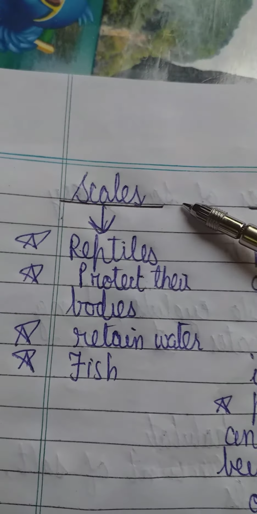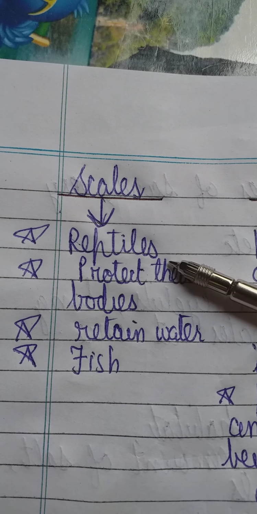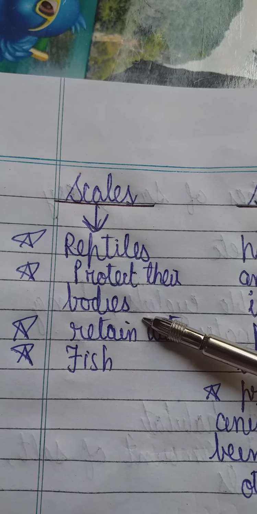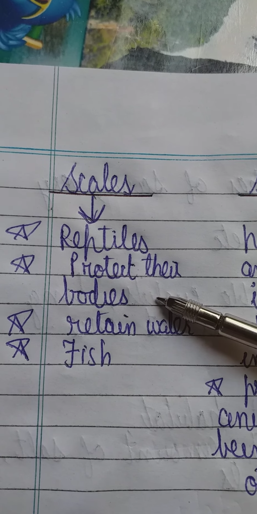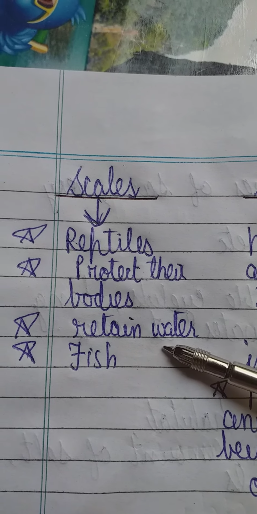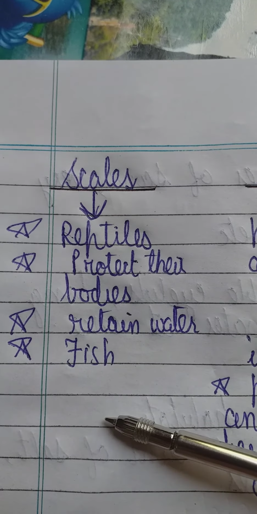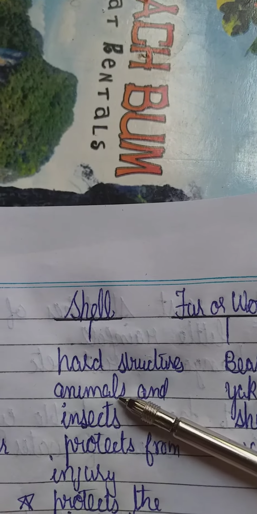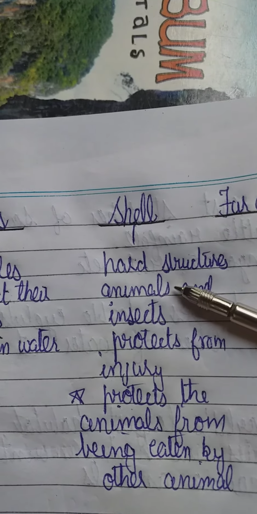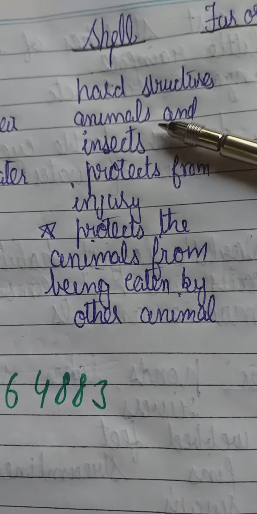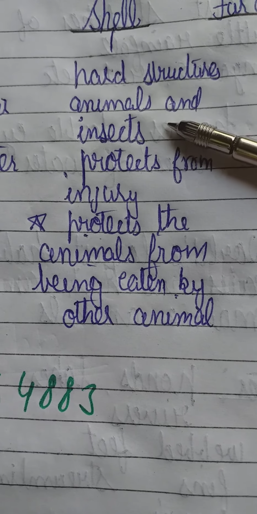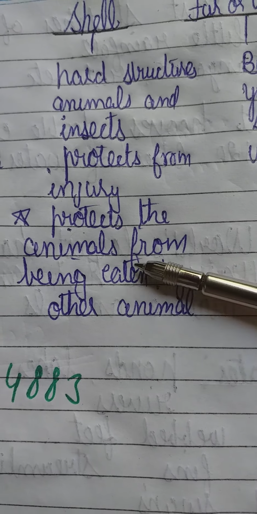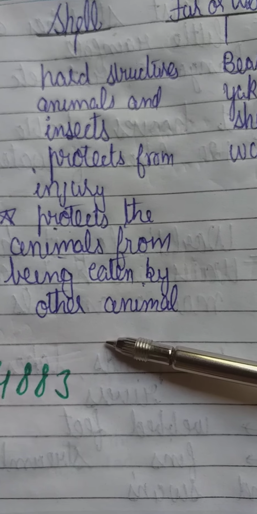Scales are mostly present in reptiles like snakes, crocodiles, and lizards. The scales protect the body of the organism, and they also help to retain water. Scales are mostly present in reptiles, and fish also have scales on their body. Now the next type of body covering is the shell. What is a shell? It is the hard structure that some animals and insects have, which protects them from injury, and also protects the animal from being eaten by other animals.